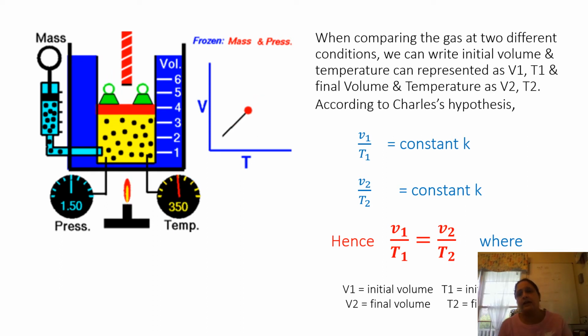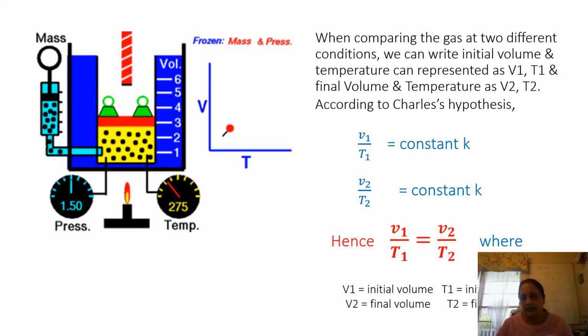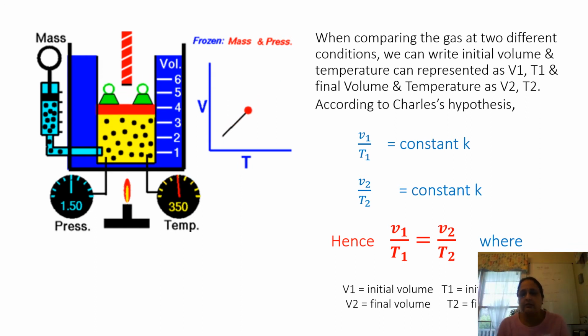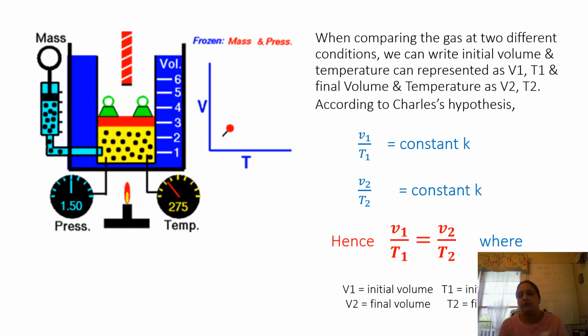According to Charles' law, V1/T1 is a constant k, and V2/T2 is also the constant k. So if you combine both equations, we get V1/T1 = V2/T2. And remember one thing, T is always in the Kelvin scale.